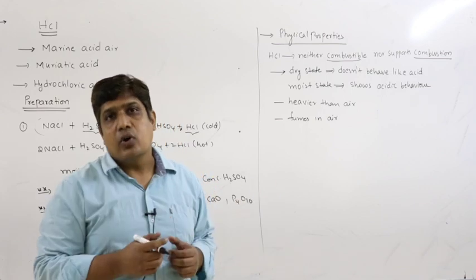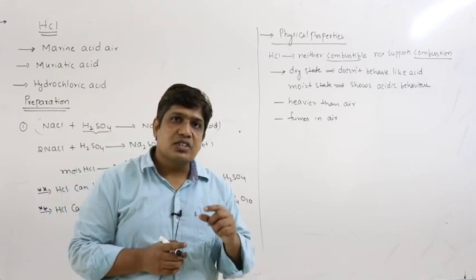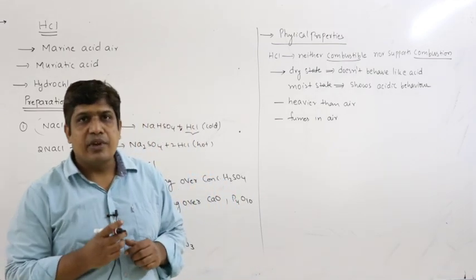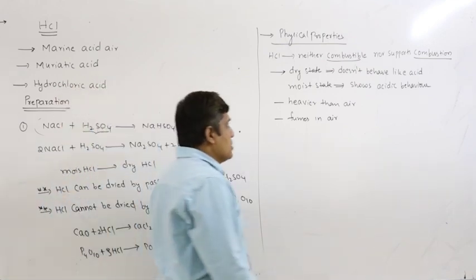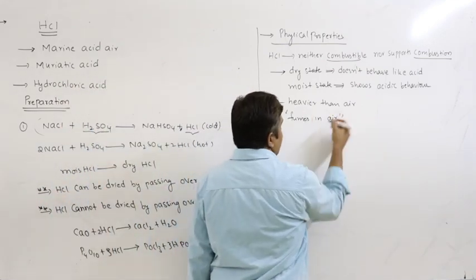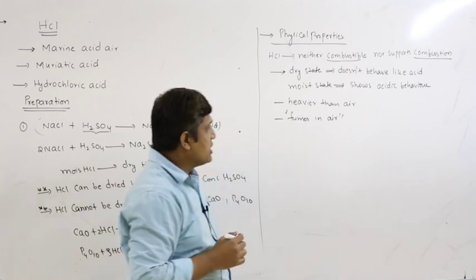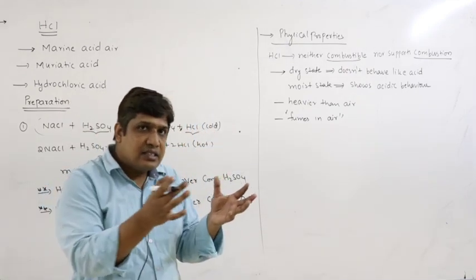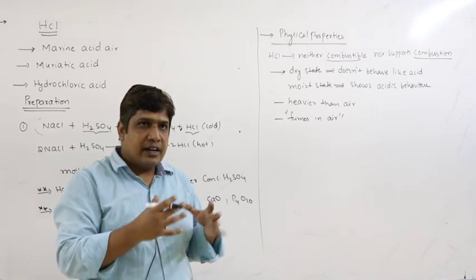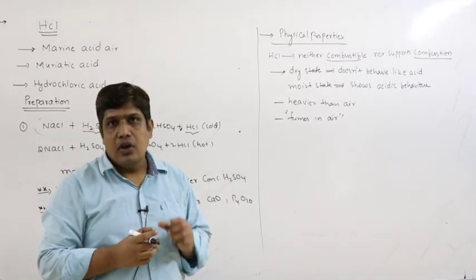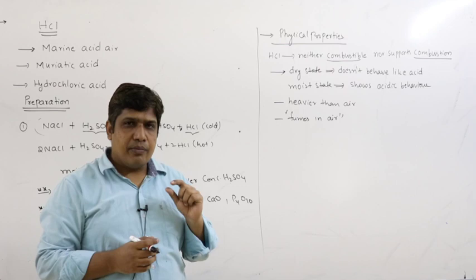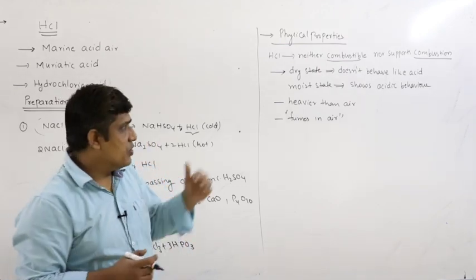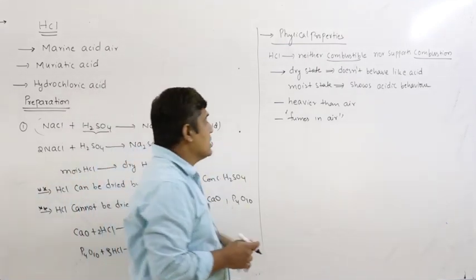It collects these water molecules and forms small droplets which appear as white fumes, which we call fumes in air. So once again, HCl has affinity towards water. Like a dehydrating agent, it collects these water molecules and forms small droplets which appear as white fumes, which we call fumes in moist air.